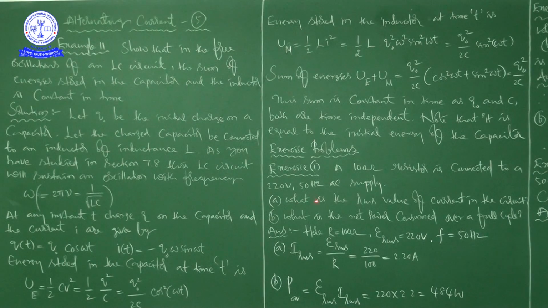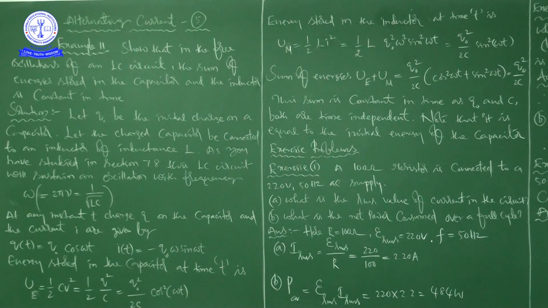Now A: what is the RMS value of current in the circuit? I RMS is equal to epsilon RMS by R, that is 220 divided by 100, which is equal to 2.2 amps, because the zeros get cancelled.